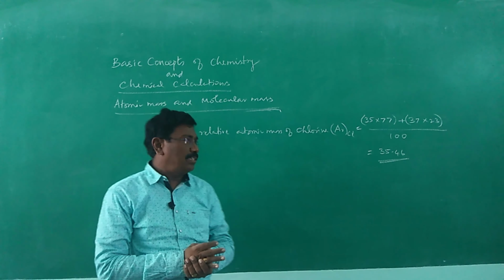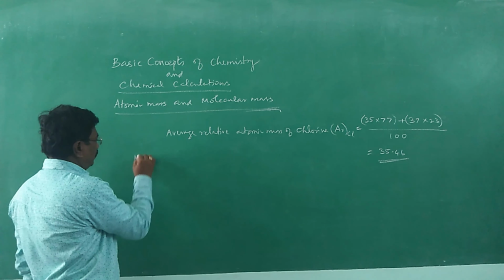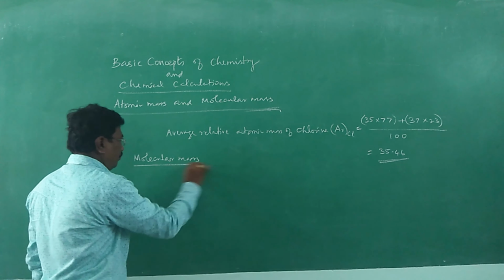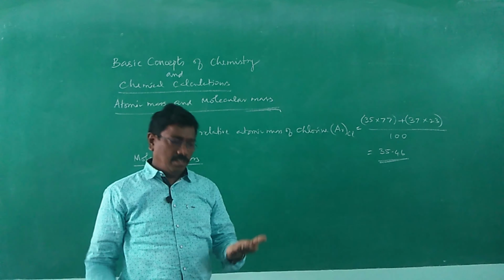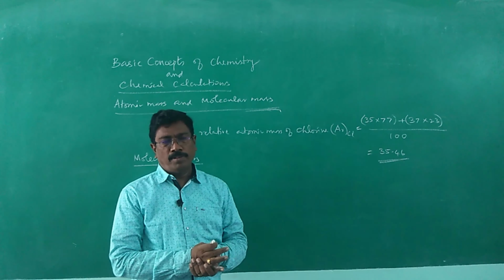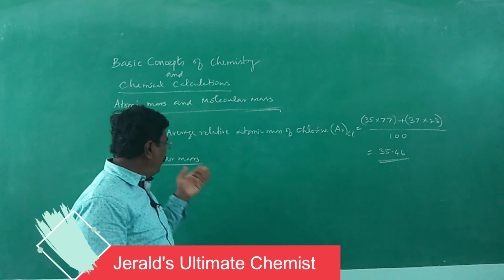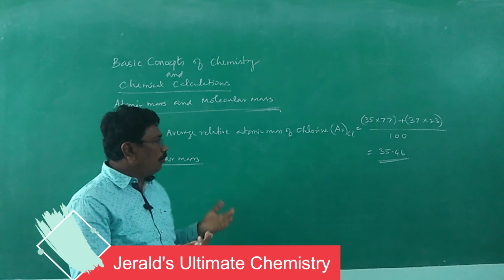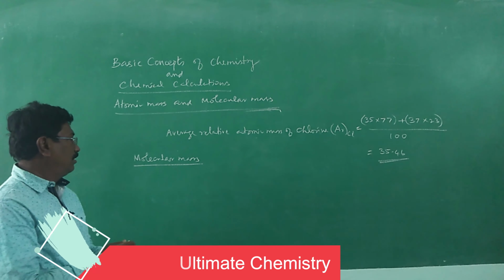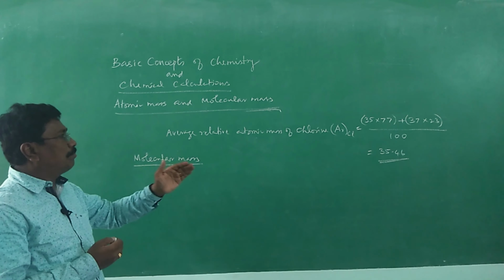And what about molecular mass? Until now we have seen atomic mass, now molecular mass. What is molecular mass? It is for a molecule. Until now we have seen it for atoms, for the hydrogen atom and the chlorine atom; likewise for any atom of an element we can calculate. When we go in for a molecule, it is made of many atoms of different elements. So we come to the average relative molecular mass of a particular molecule.